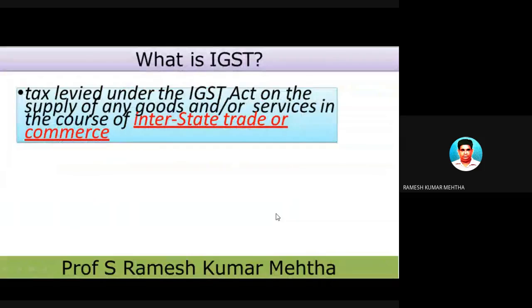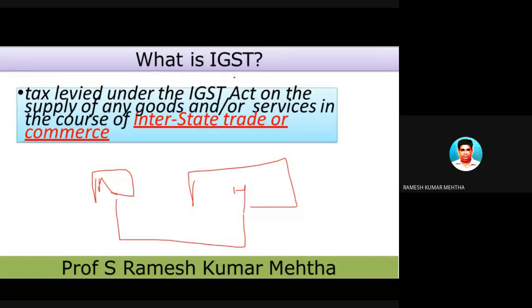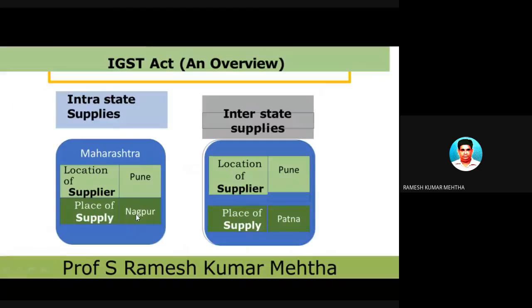Next one. Now, what is interstate trade or commerce? As I already told, tax levied under the IGST Act on the supply of goods and services in the course of interstate commerce. For example, interstate means within the two different states, Maharashtra and Haryana, there is a transaction of supply of goods taking place. So IGST comes into picture.